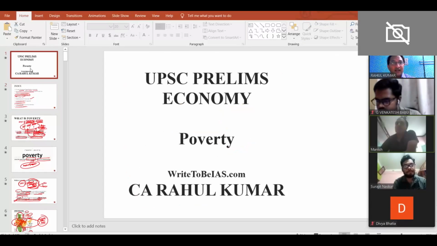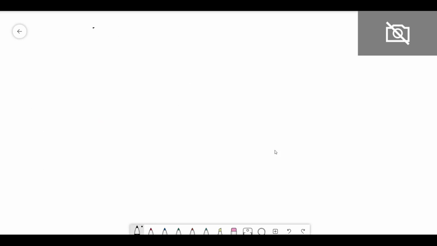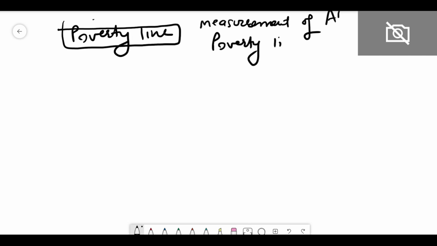So yesterday we started with poverty, the meaning of poverty. So the concept of poverty line, right? And this is basically one of the concepts which will help us in the measurement of absolute poverty. So what is the poverty line?